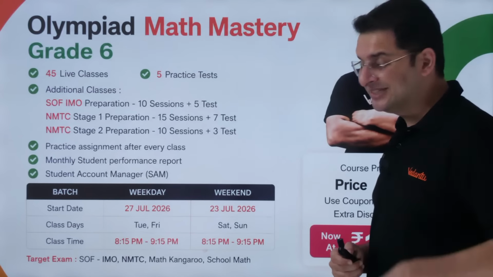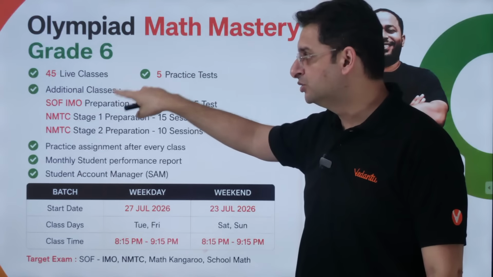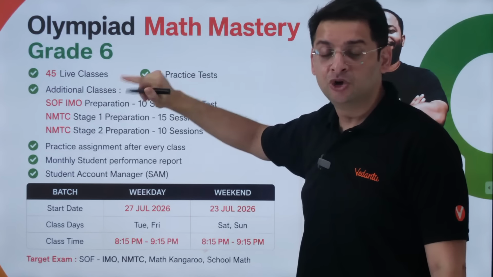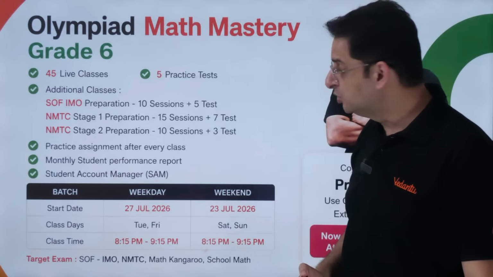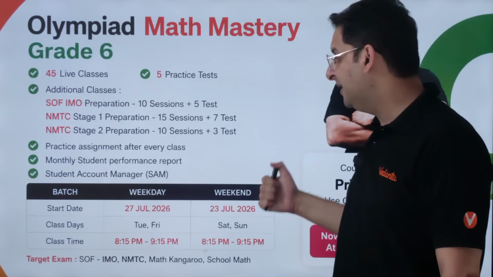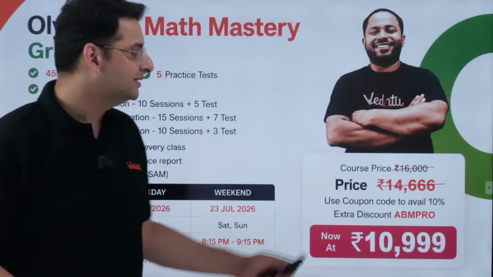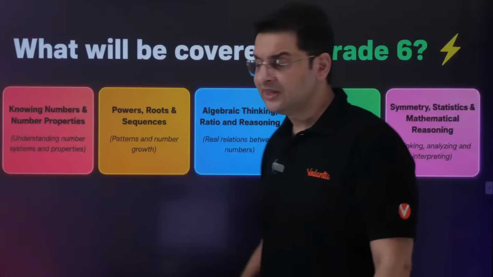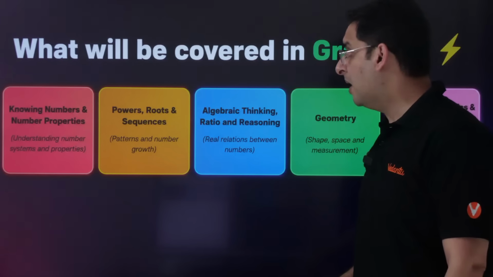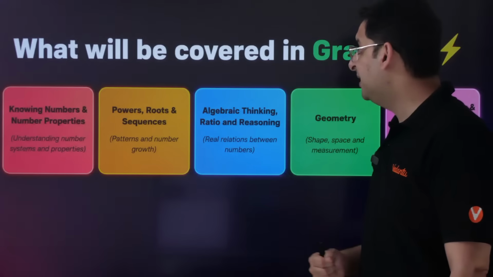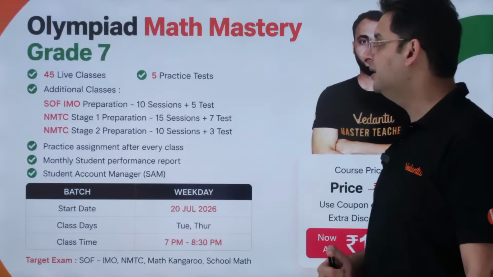For grade 6, same structure as in grade 5, we are going to schedule extra sessions on SOF and NMTC. These are going to be over and above these normal classes. Weekday batch starts 27 July, Tuesday, Friday, 8:15 to 9:15. Weekend batch, 23rd July, Saturday, Sunday, 8:15 to 9:15. The price is 10,999. The topics which are going to be covered are knowing numbers and number properties, powers, roots and sequences, algebraic thinking and ratio and reasoning, geometry, symmetry, statistics, and mathematical reasoning.